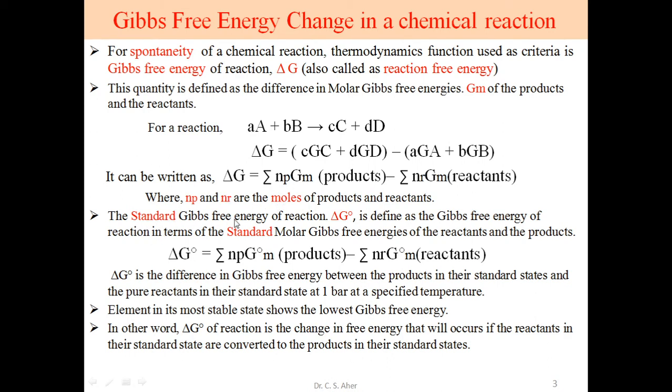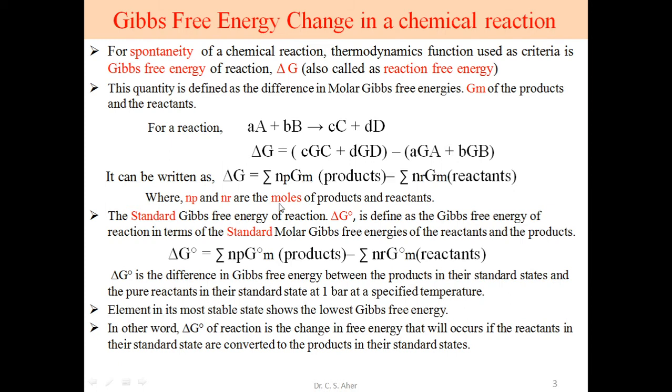Now we consider the standard Gibbs free energy. Just now we defined molar Gibbs free energy. Now we consider standard Gibbs free energy, that is delta G naught. We write this naught, this degree or naught. This small 0 indicates standard condition, and the standard Gibbs free energy is defined as the Gibbs free energy of reaction in terms of standard molar Gibbs free energy of reactants and the products. So this equation now shifts to the standard condition. That is the only change.